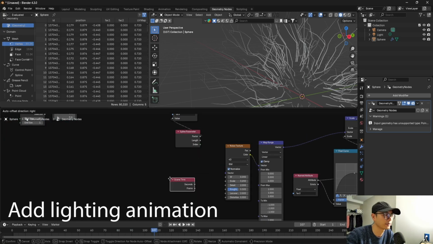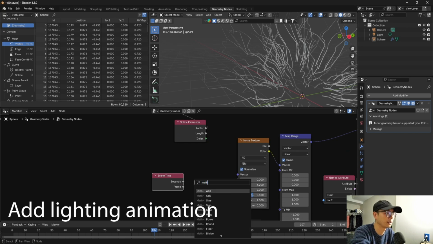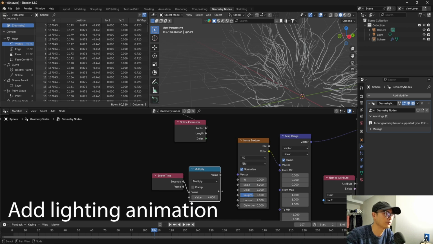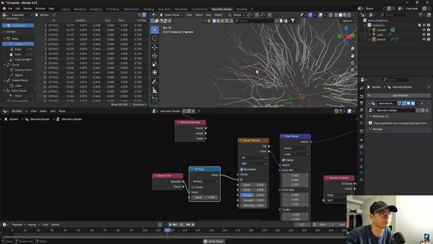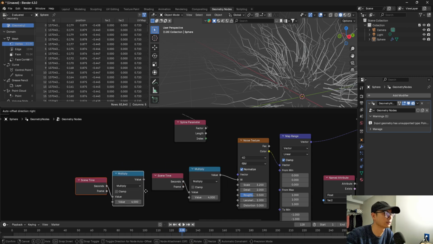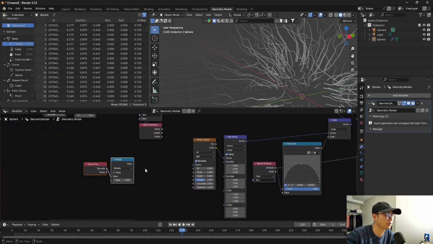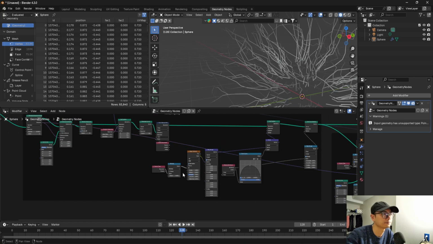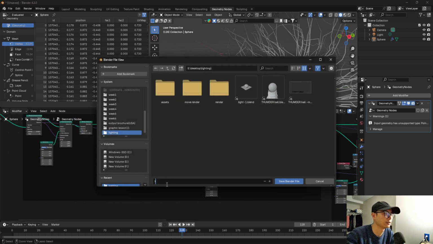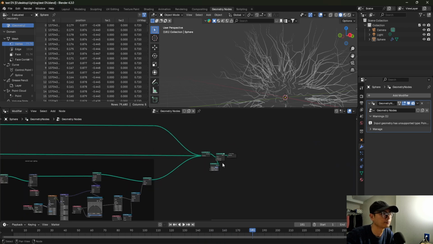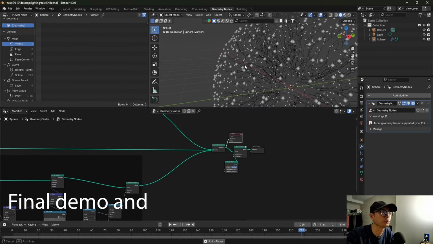So here I add a scene time, add a math node. I will change it to multiply. So maybe 4 connected to W. See? And then I will copy this to the noise in the main structure. So let's save. Don't forget to save this. Press play, it will be like this. Check. It's all right.